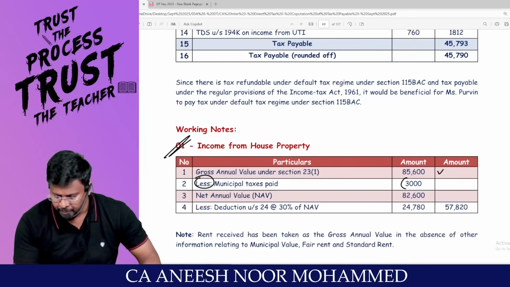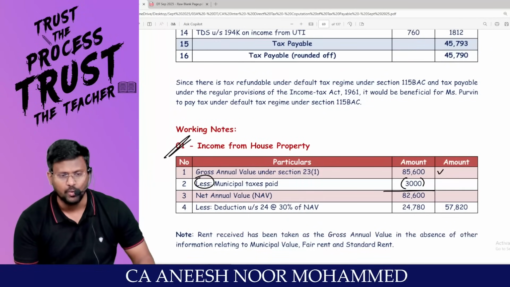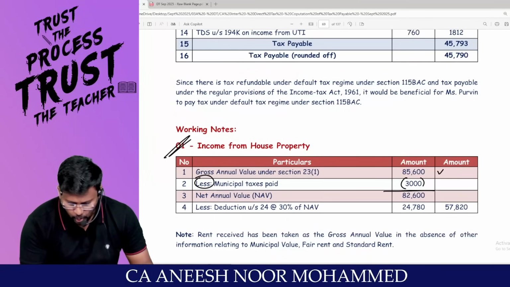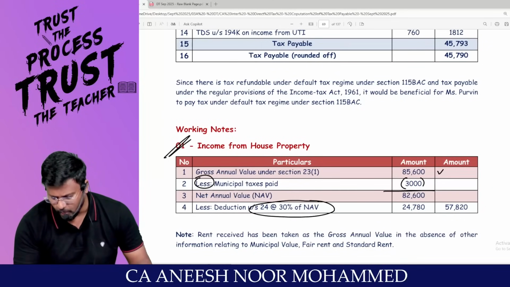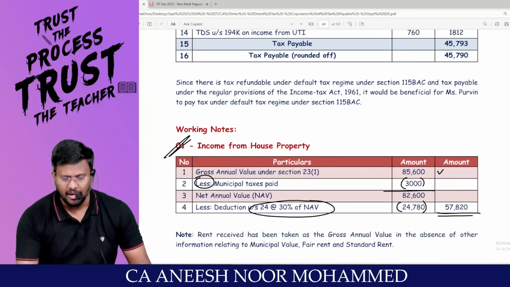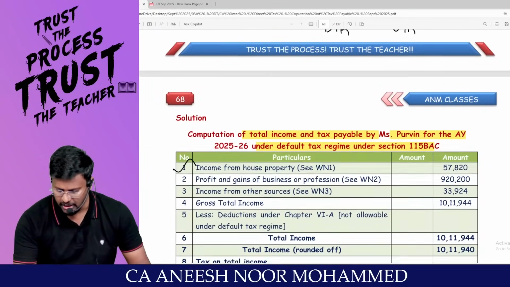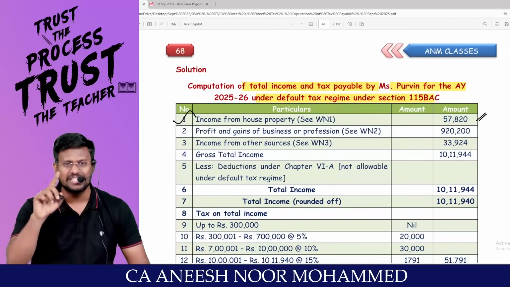Are you all really with me? Then I will be getting the net annual value. On that net annual value, reduce 30% of net annual value. You will be getting the IFHP. The IFHP is 57,820. Easy.